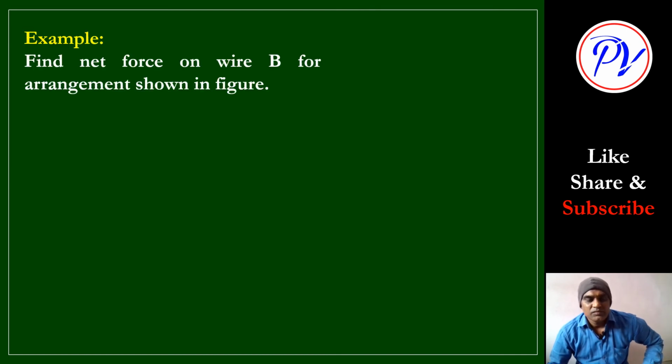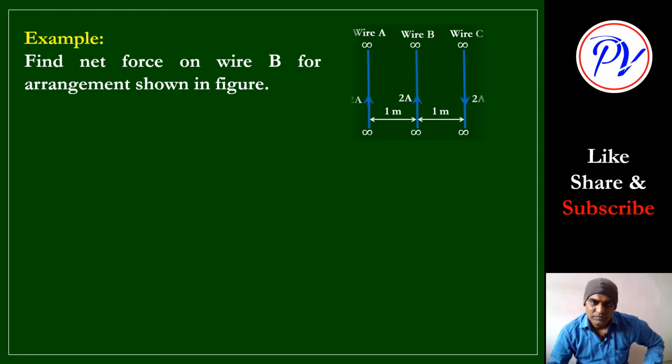Now let us solve an example. Find the net force on wire B for the arrangement shown in the figure. Here 3 wires are there, wire A, wire B, wire C, all infinite. The separation between A and B is 1 meter, and between B and C is 1 meter. The current flowing is 2 ampere upward in A, 2 ampere upward in B, and 2 ampere but downward in C. Here there is a difference: same magnitude but opposite direction. We have to find the force on B only.